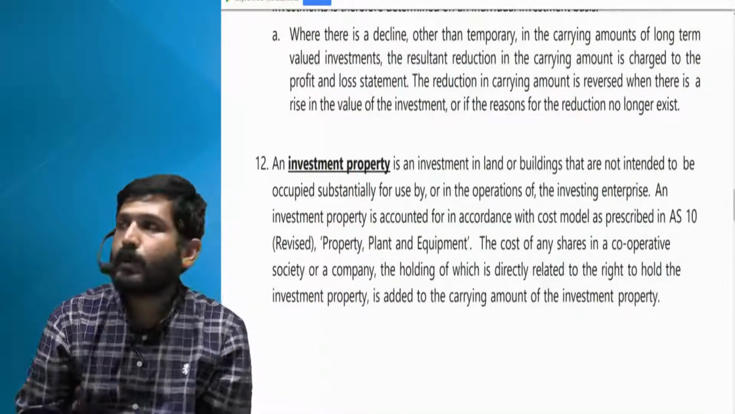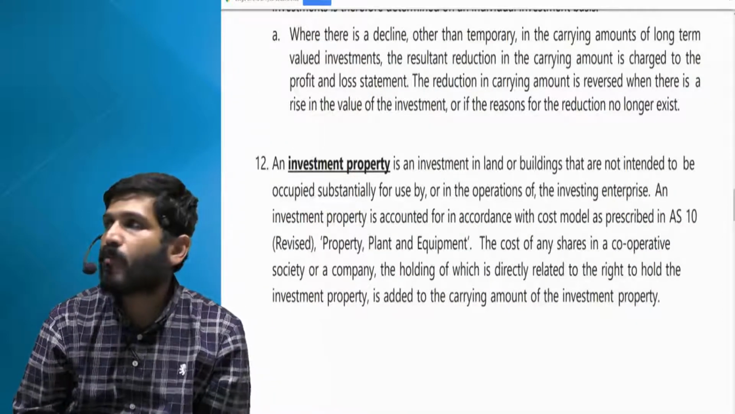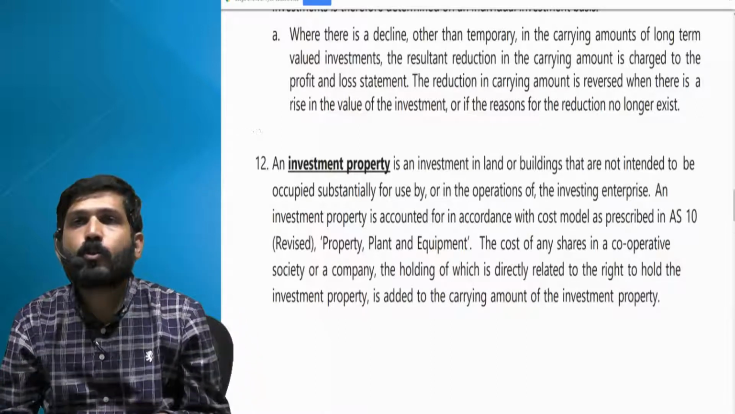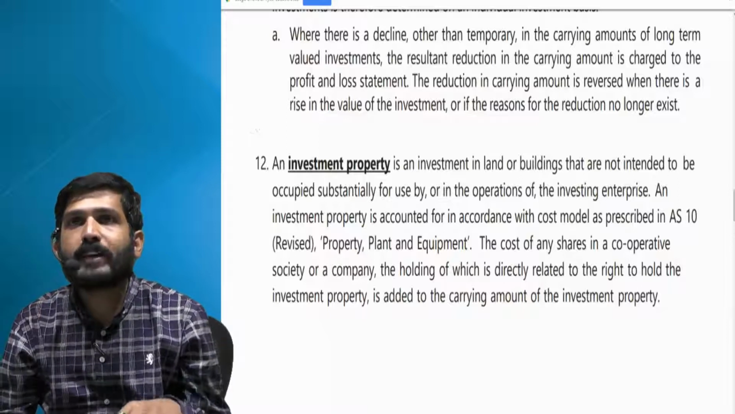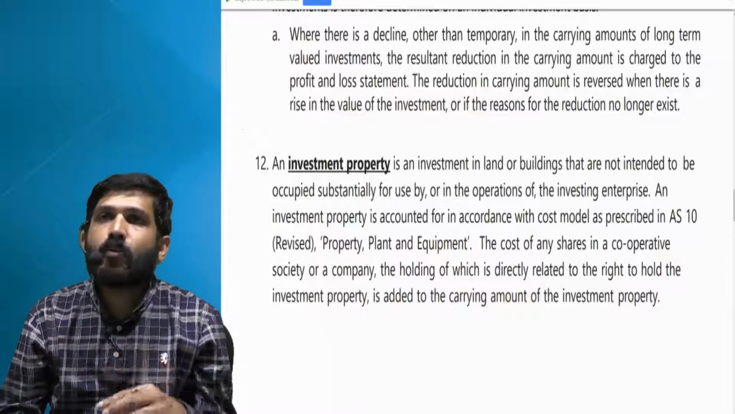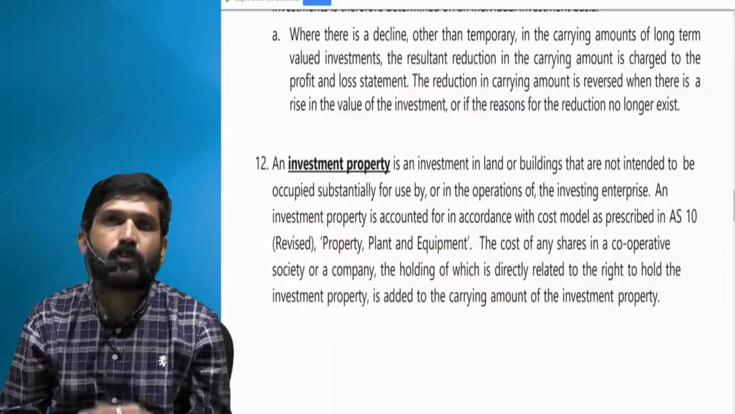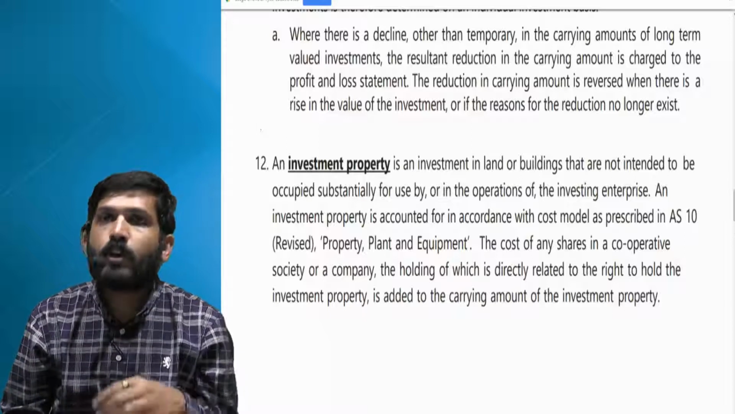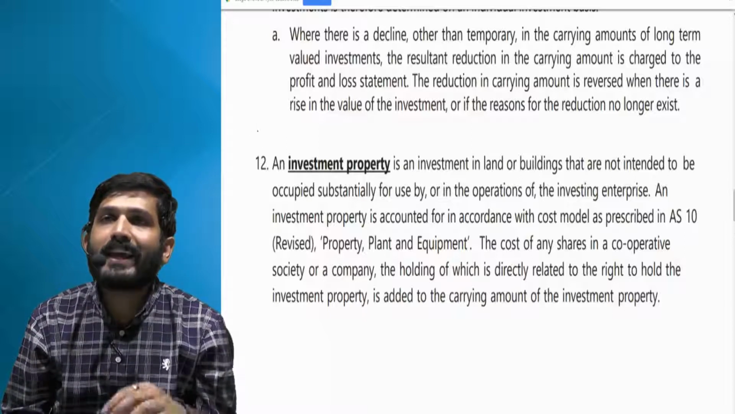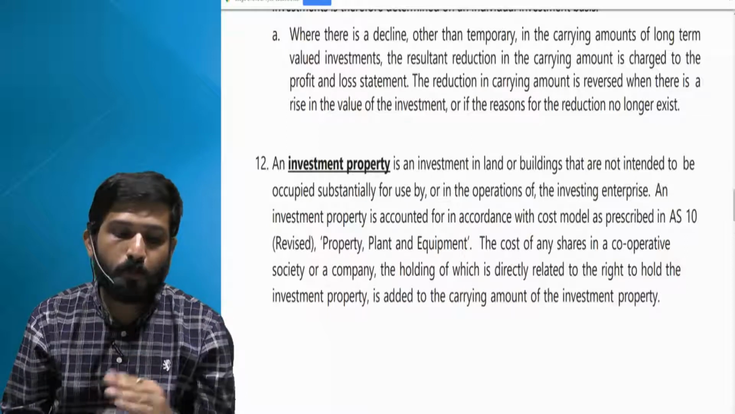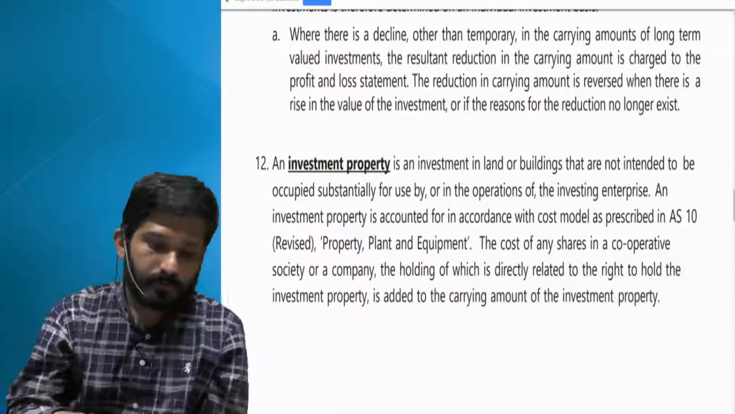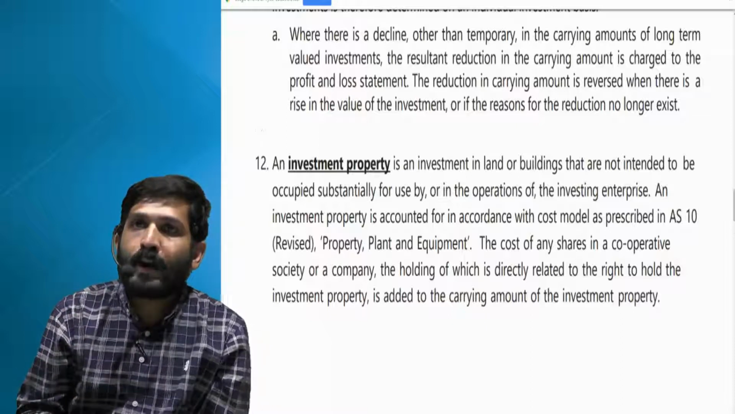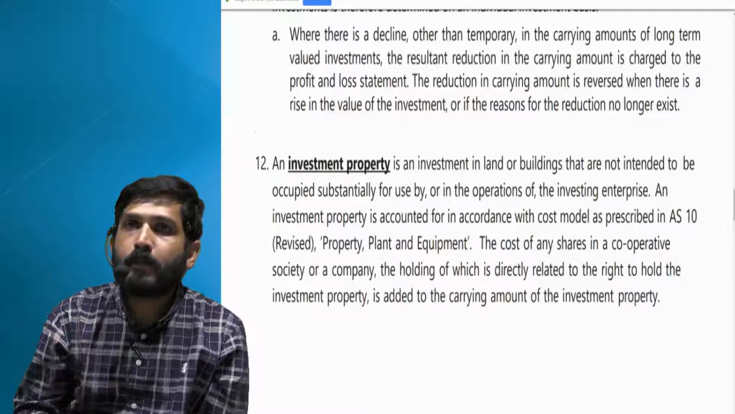Moving to the next point, point number 12, which I think we have already explained to you. If you are holding investment in the nature of property, let us say you are buying a land or a building as an investment, now the recognition of such investment is not covered by AS 13, it will be covered by AS 10. Or if it is your stock in trade, then it will be covered by AS 2, but it will not be covered by AS 13.